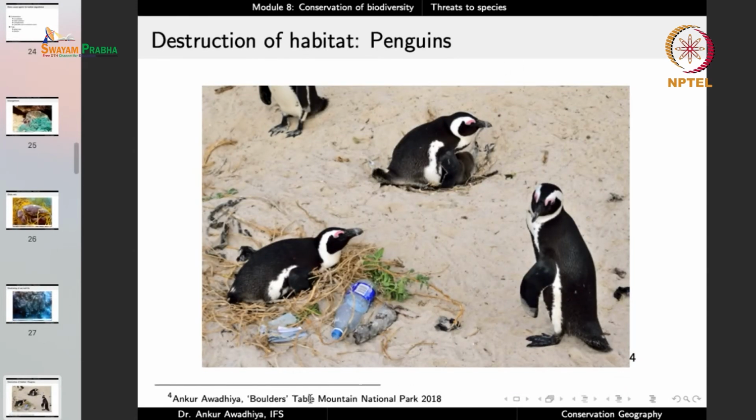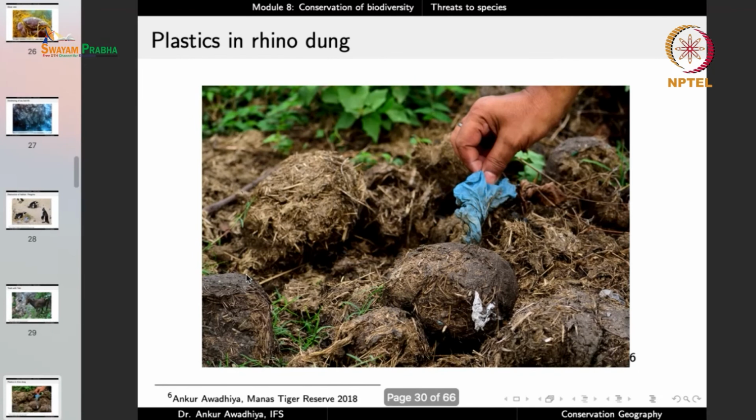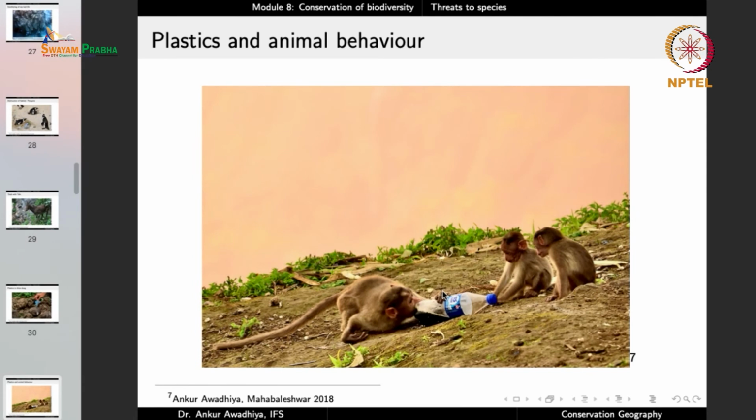Penguins. In the case of penguin habitats, this is from Table Mountain National Park, and you will find that so much plastic is strewn around that it is degrading the habitat. In our country, in Mukurti National Park, we saw this Nilgiri tahr, and there are these plastics in its habitat. Again, habitat degradation. When we went to Manas Tiger Reserve, we saw rhinoceros dung, and inside the dung we found plastics. So plastics are now everywhere. We went to Mahabaleshwar and here you find these macaques trying to drink cola from this bottle.